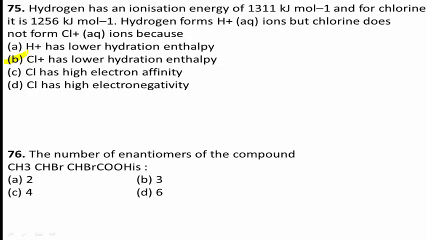Enantiomers are defined as the stereoisomers of a compound which are related to each other as non-superimposable mirror images. See here, the number of asymmetric carbon atoms in the given compound is 2.